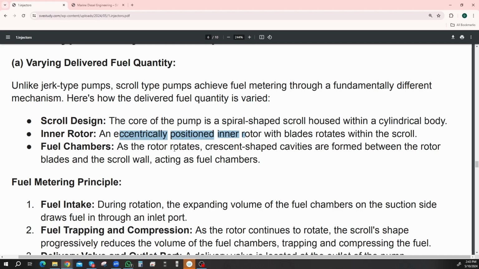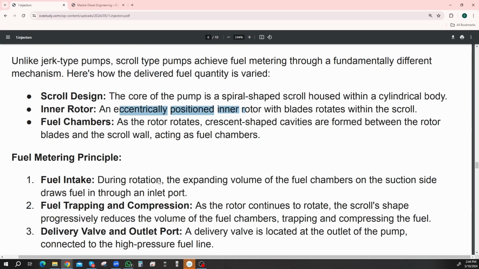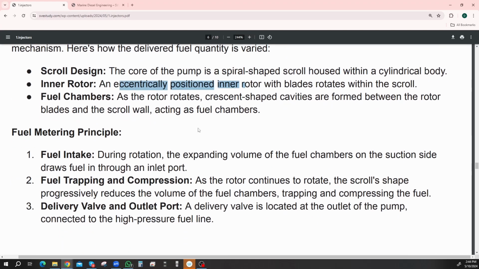Fuel chambers: as the rotor rotates, crescent-shaped cavities are formed between the rotor blades and the scroll wall, acting as fuel chambers. So it just pushes the fuel through it, right? I reckon. Fuel metering principle. Fuel intake: during rotation, the expanding volume of the fuel chambers on the suction side draws fuel in through an inlet port. Part 2 is fuel trapping and compression.